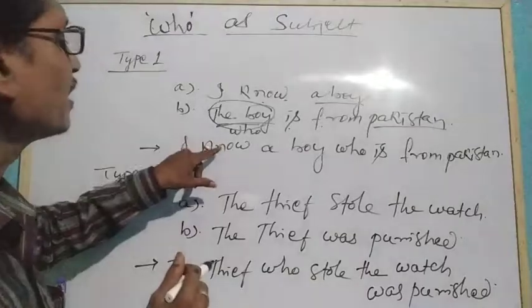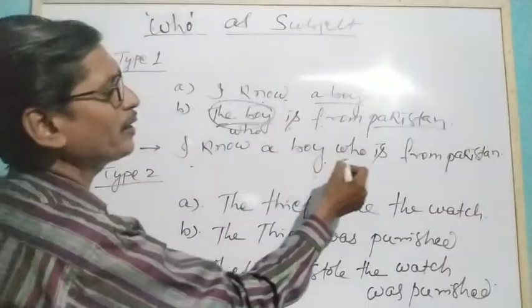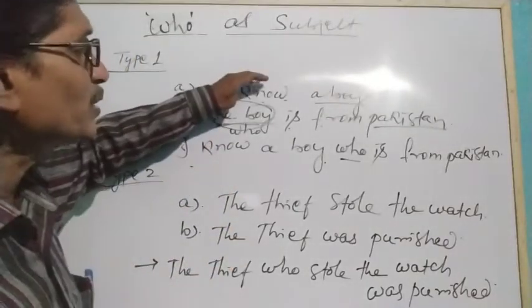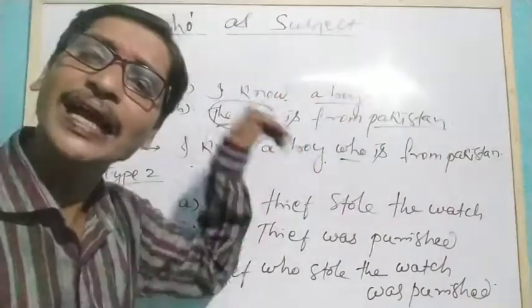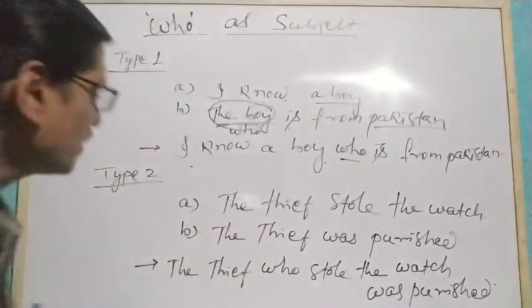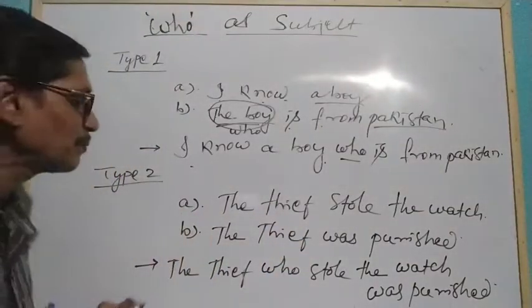Okay? So similarly, what happened? I know a boy who is from Pakistan. But sometimes what happens? We take the first sentence and add it in the second sentence as well. So see, here is another example of type 2.